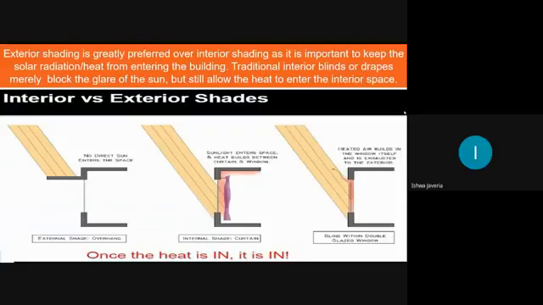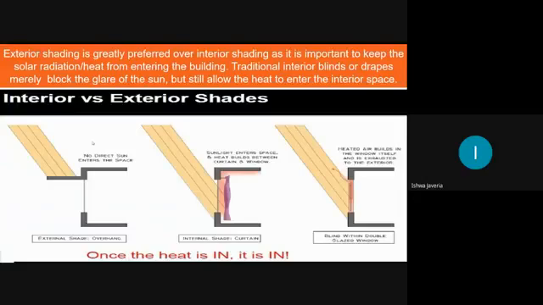Traditional interior blinds or drapes merely block the glare of the sun but still allow the heat to enter the interior space. You can see over here, if we have the building like this and the shading strategy on the external side, on the south side, the overhang is provided as an external shade, and the sunlight is not able to enter inside the room.